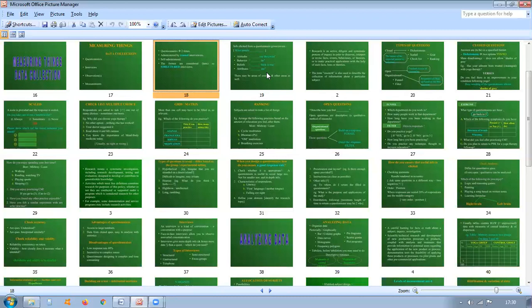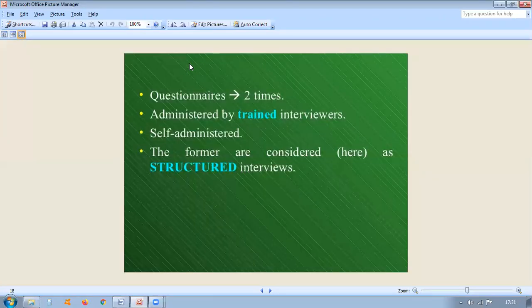Then what are the sources of data? Where do we get this data? That is more important. So the sources of data can be classified into two categories: primary sources and secondary sources. So which are the primary sources of data? Primary sources are original sources from which the researcher directly collects data that have not been previously collected.